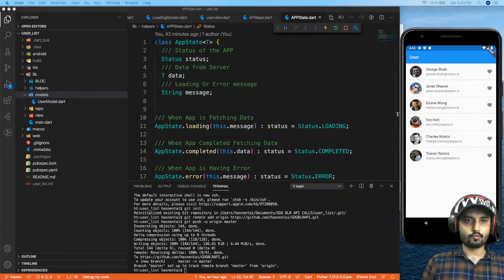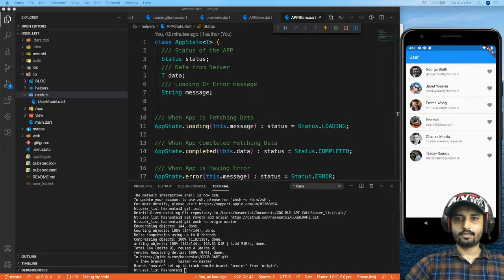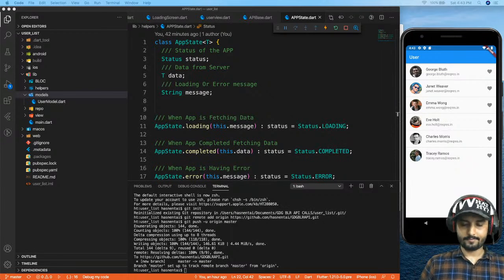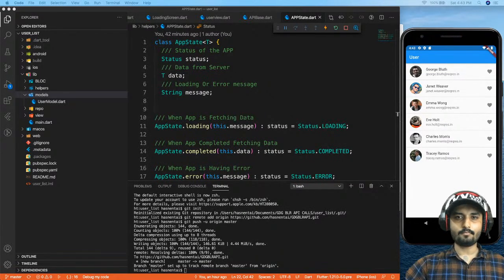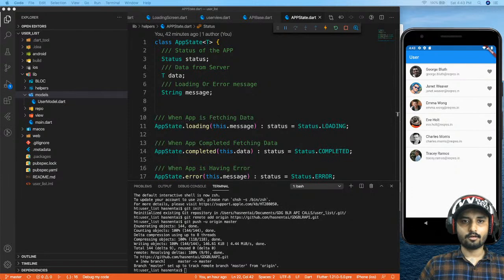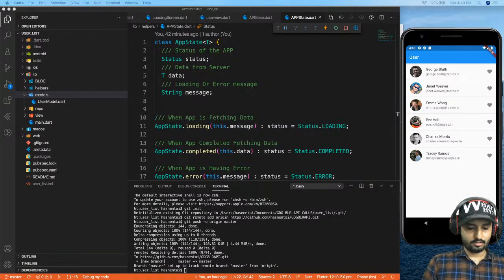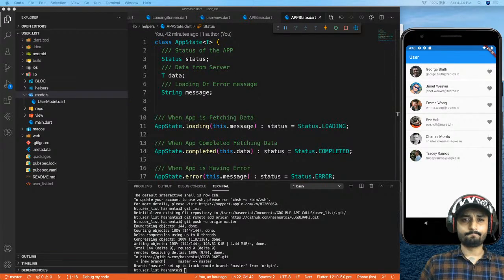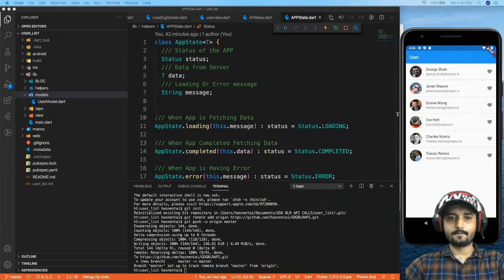I should go to the chat section. I will share the URL in the chat section so that you guys can clone the repository and follow me along with the code.